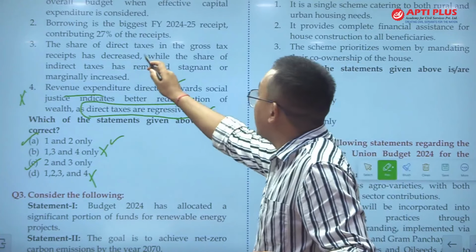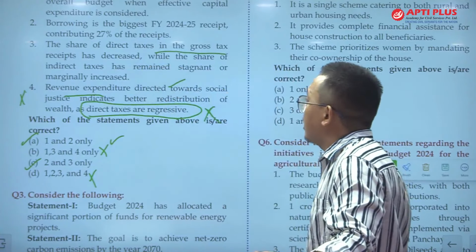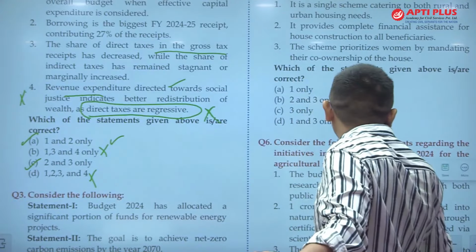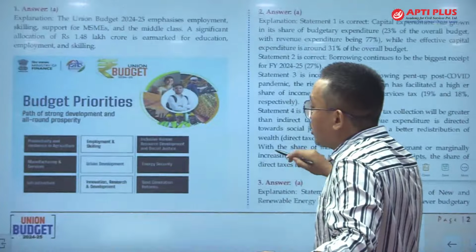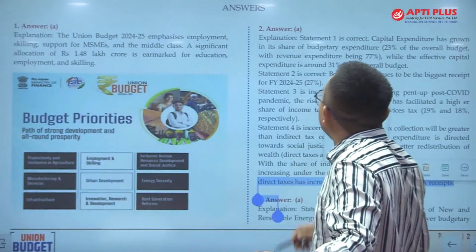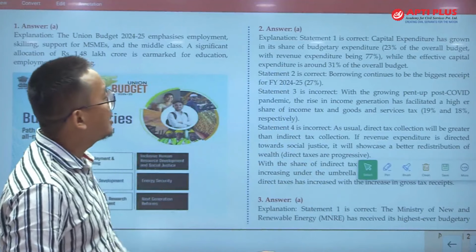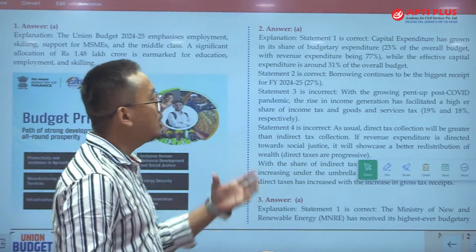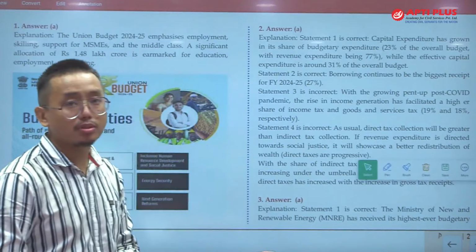Statement 3 is incorrect. The share of direct taxes in the gross tax receipts has decreased, while the share of indirect taxes has remained stagnant. So this is incorrect. Let us see the explanation. Statement 1 is correct. Capital expenditure has grown in its share of budgetary expenditure, 23% of the overall budget with revenue expenditure at 77%.